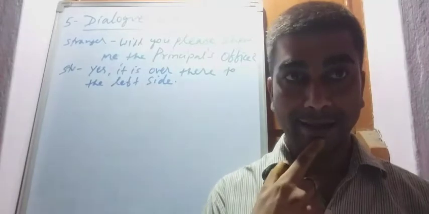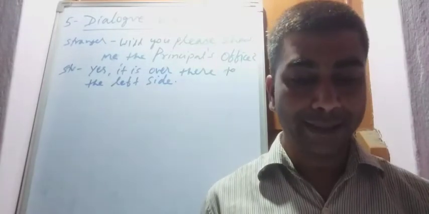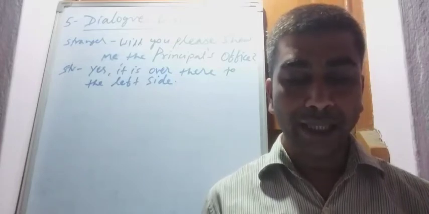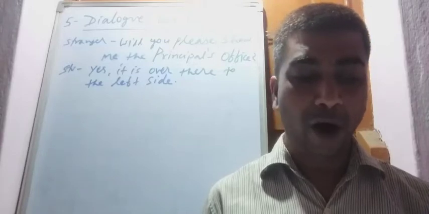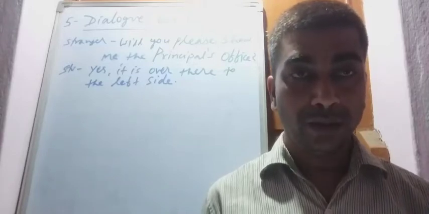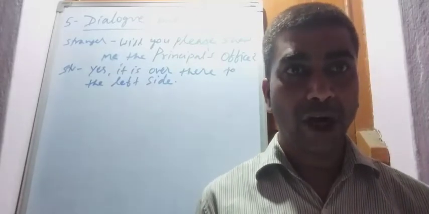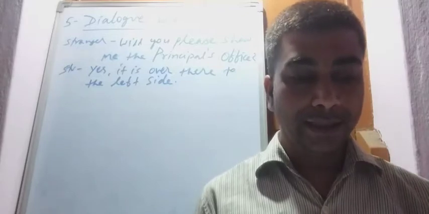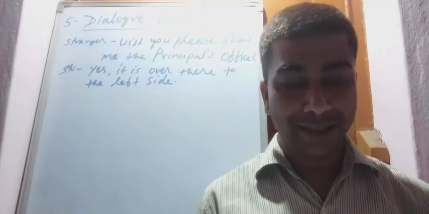The hint is given; you must use the hint. The hint is: principal's office, wrong fee concession form, the required form. From the hint we understand that a stranger has come to school. He wants to know where the principal's office is.